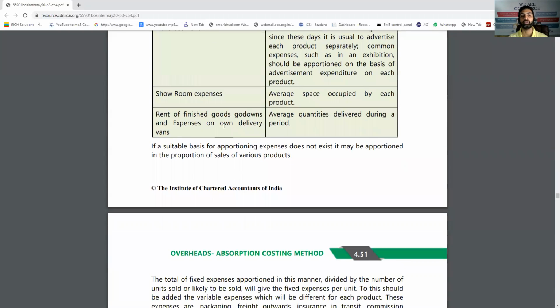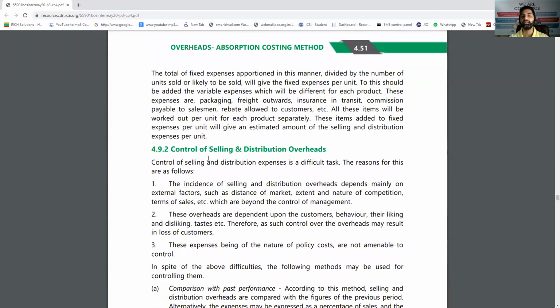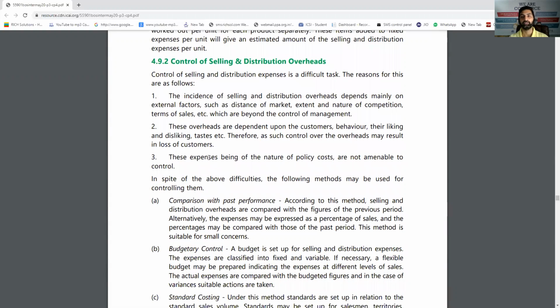Rent of finished goods godowns and expenses on own delivery vans. So whatever number of units are kept in the godown, whatever number of units are delivered, we can use it as a base. But these are all general bases. It's very difficult to make such a distribution. Not only distribution, it's very difficult to control this cost, or even predict it.